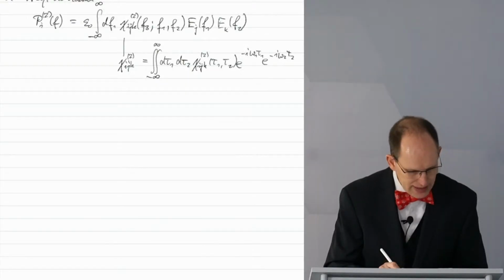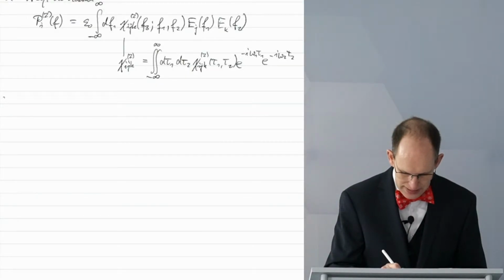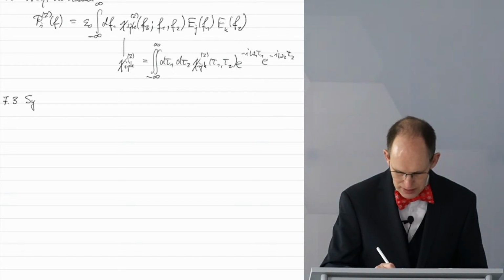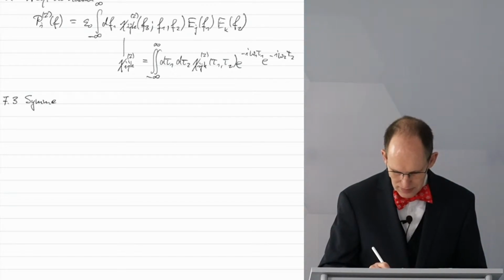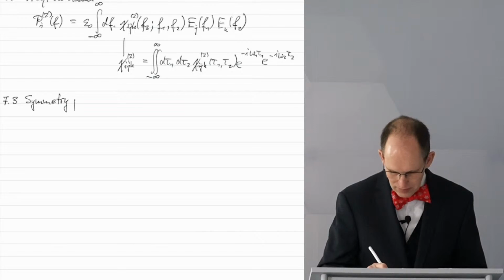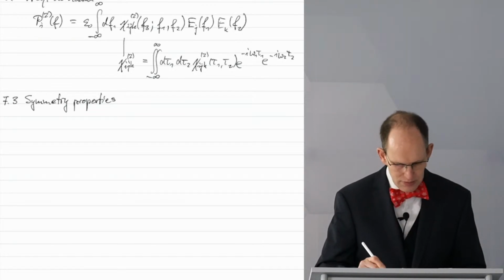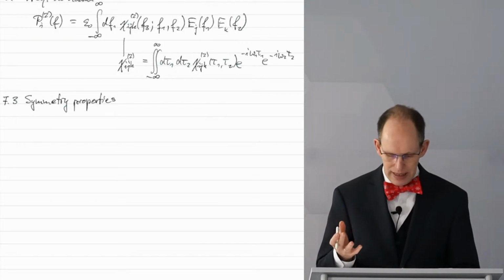Good. So the next point would be to look at some symmetry properties. So 7.3, symmetry properties for the susceptibility tensor.